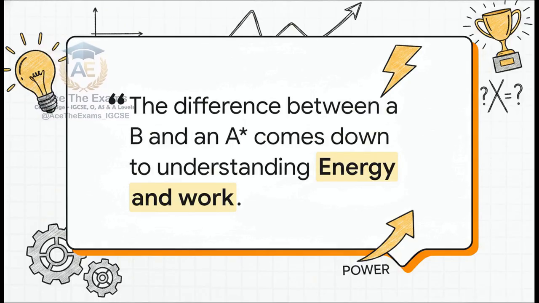Then you have Sam. Sam knows this stuff, but constantly rushes. Sam speeds through the paper, entirely missing the specific requirements of the command words, calculating when the paper says, show that, or describing when the paper says, evaluate. When the examiner gets Alex and Sam's papers, it's just a sea of red pen marks.